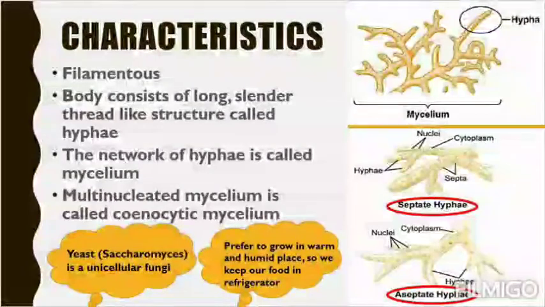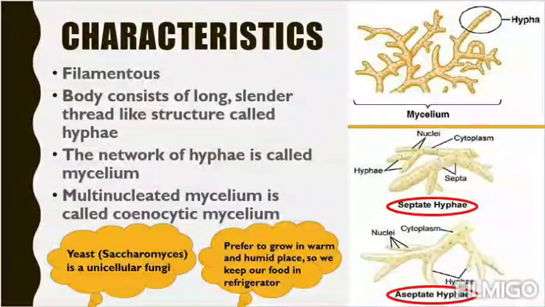Now let us move to some bodily characters. What about the structure of the body? First one is filamentous. Filamentous is a thread-like, elongated body. They have an elongated body just like the diagram in the right corner. When I am teaching this slide, you just go through the diagram properly. Then you will get to understand this. This is filamentous, meaning filament or thread-like body.